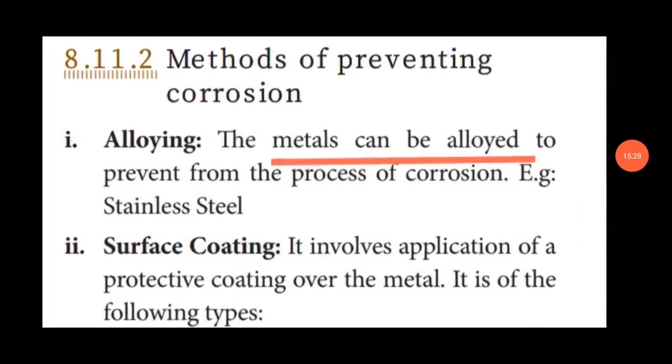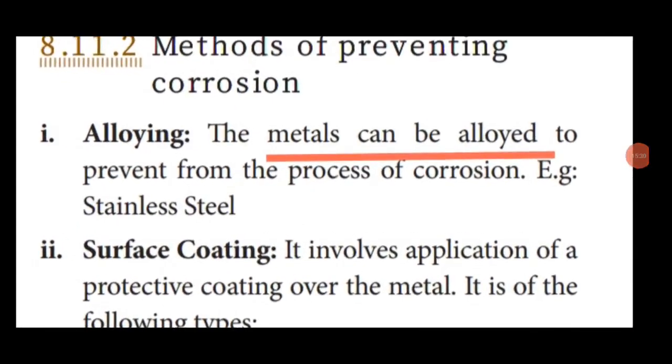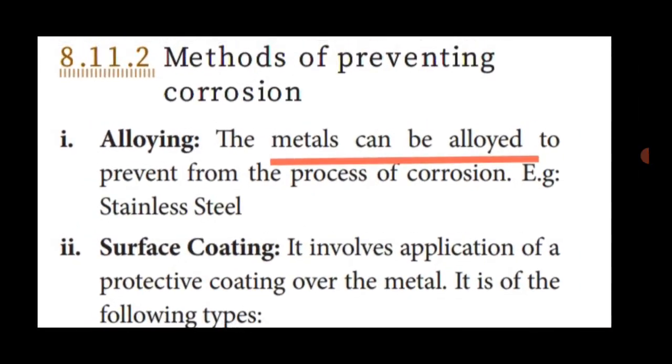Let's learn about methods of preventing corrosion. The first method is alloying. Do you know what an alloy is? An alloy is a homogeneous mixture of two or more metals, or of one or more metals combined with a non-metal. This is called an alloy.